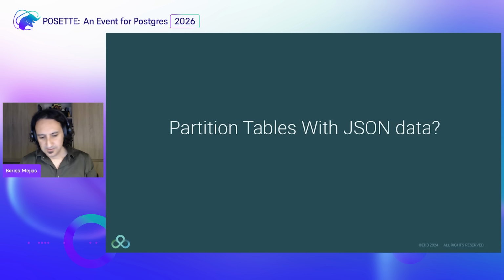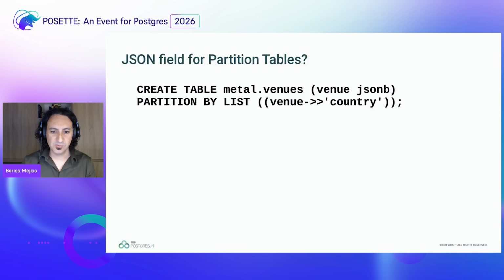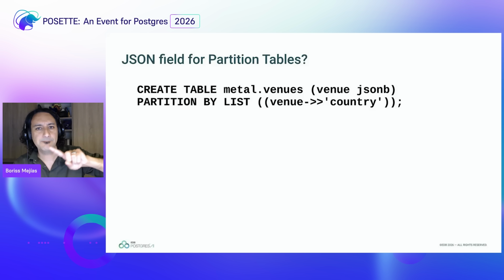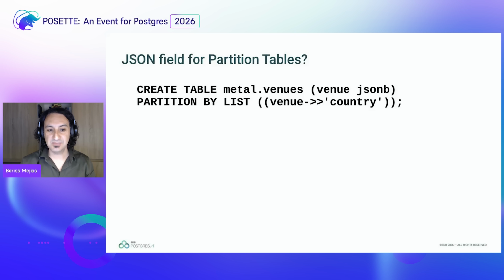All right, this thing I'm going to just mention briefly. I don't believe too much in the usefulness of this, but since this was a question from one of the people who asked me, okay, what about partitioned tables with JSON data? Is it possible? Yeah, you can do this. So for instance, you can have a new table called venues. It only has one column, because we don't know yet what type of information we are going to put in for the venues. So we're just going to have a JSON object. It gives us the freedom. But what we know is that we are going to partition them by country. So this is a table partitioned by list, depending on the text value of the country.